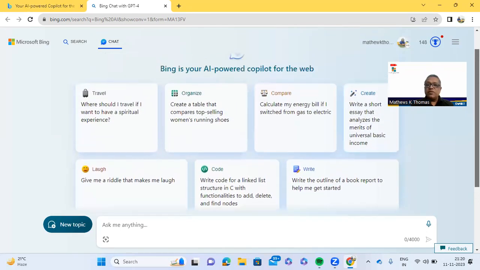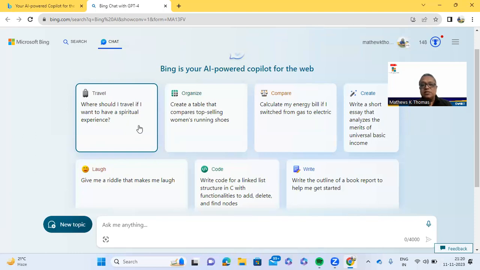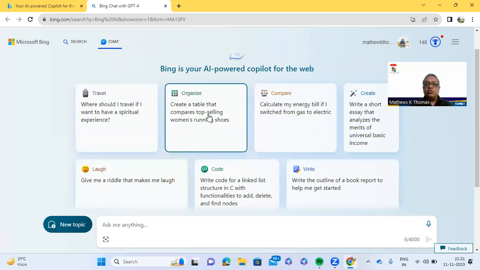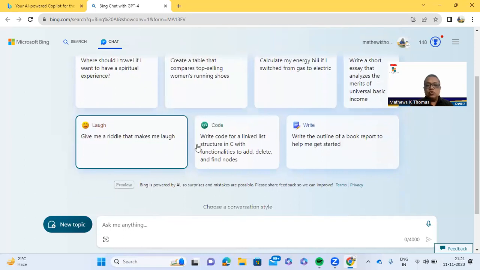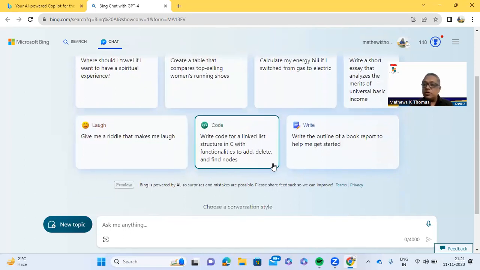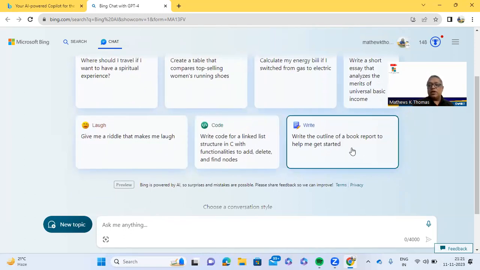Here they have given some questions. Where should I travel if I want a spiritual experience, or travel plans, meal plans, as I said. You can use it to compare with the help of tables. You can compare stuff. You can create essays, poems, and all that. You can create jokes here, coding. If you want help with coding, and write the outline of a book. These are only suggestions. This means that this is the capacity of this.